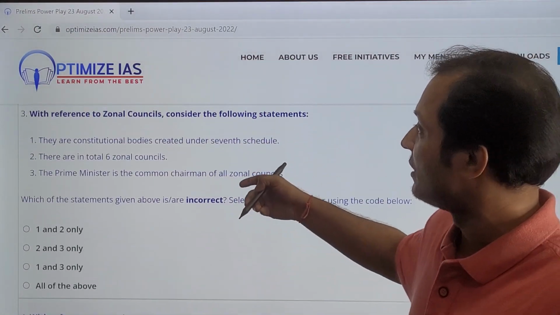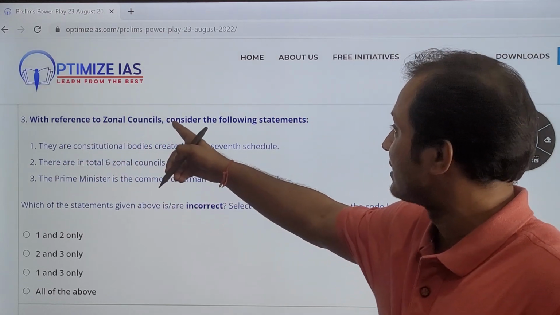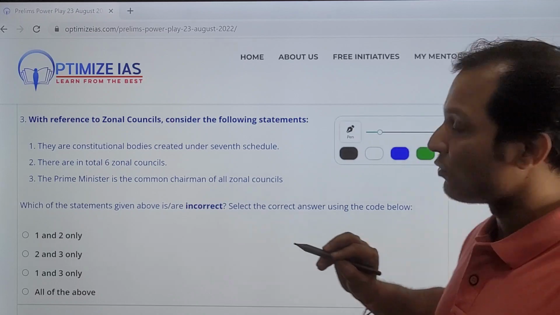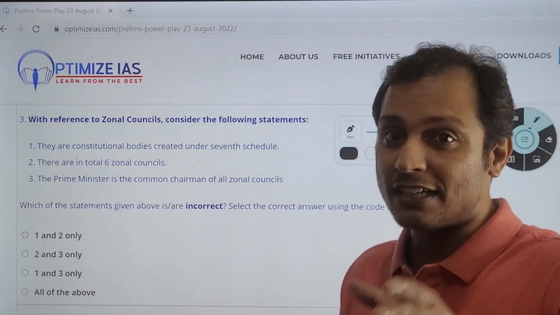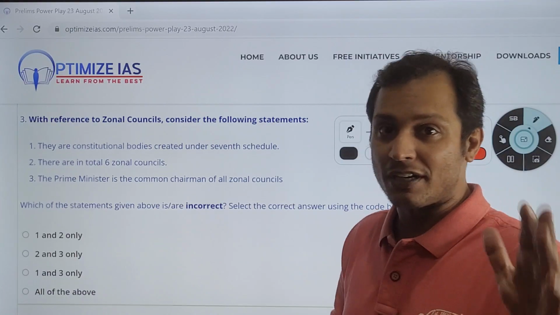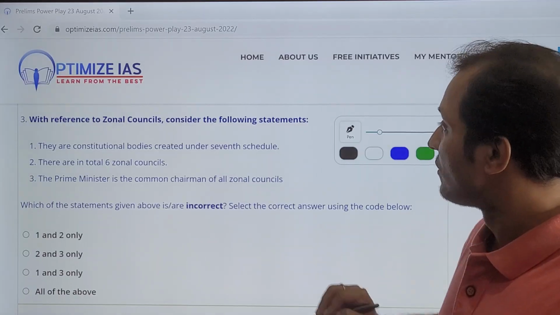Let us go to the third question. With reference to zonal councils, consider the following statements. Why is this question there? Because recently, just a few days back, the 23rd meeting of the Central Zonal Council was inaugurated.